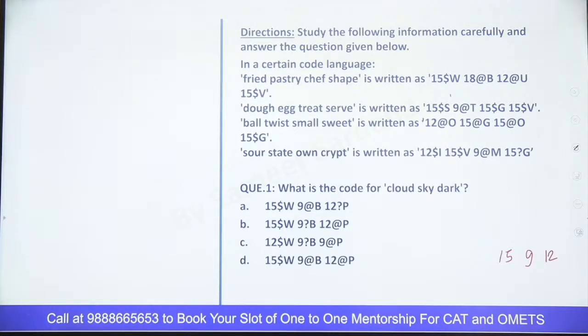So all the other options have 15, 9, 12. So unless you know the reason of symbols and alphabets, you will not be able to answer the question, right? So you will have to find the reason of the symbols.